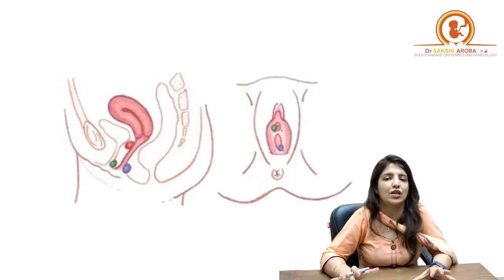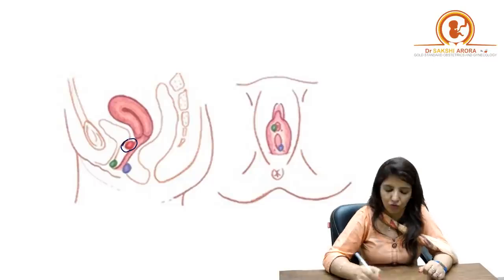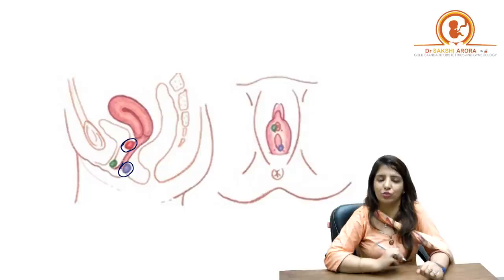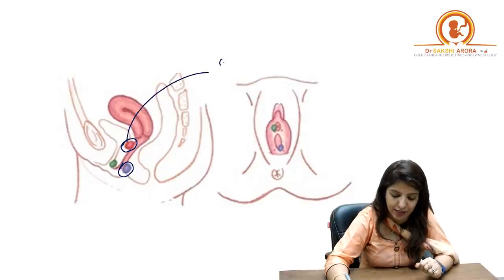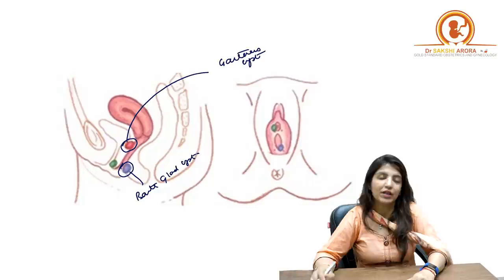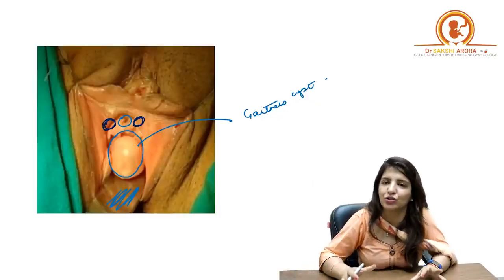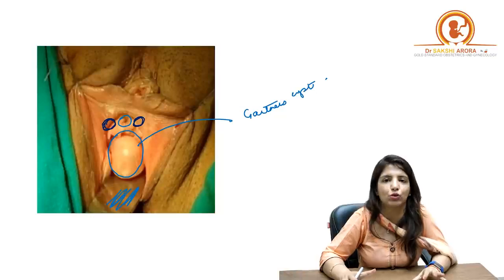See this image, all of you. Over here is the anterolateral wall of vagina. This is the posterolateral wall of vagina. So this red color is the Gartner's cyst and this blue color is the Bartholin gland cyst. Clear to all of you? I hope you're never going to make any mistakes with respect to diagnosing a Bartholin cyst.